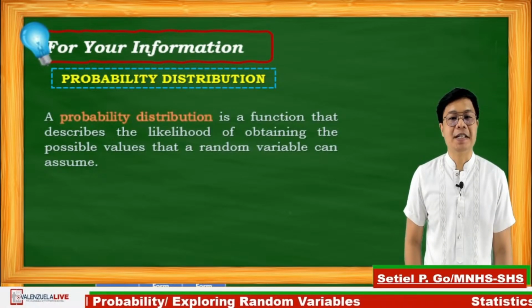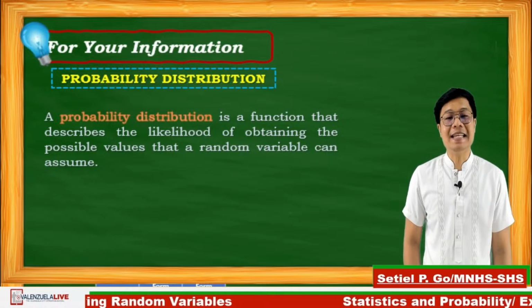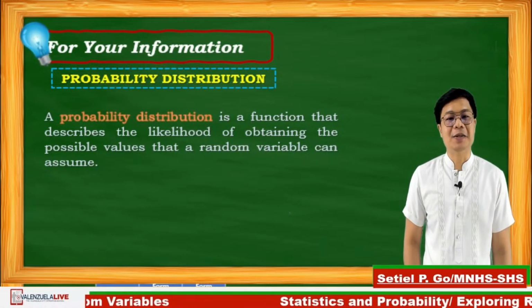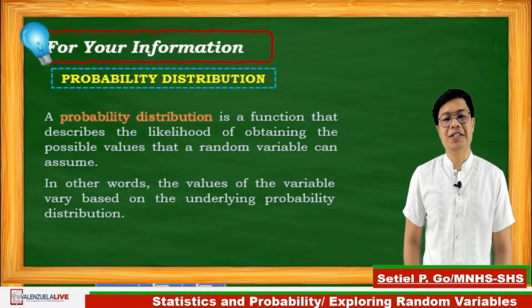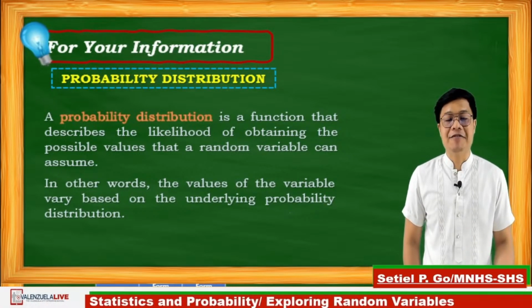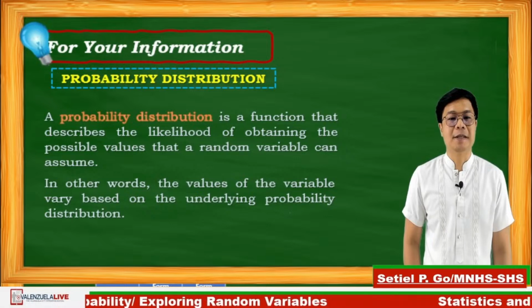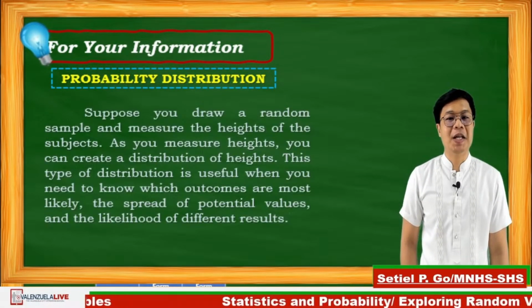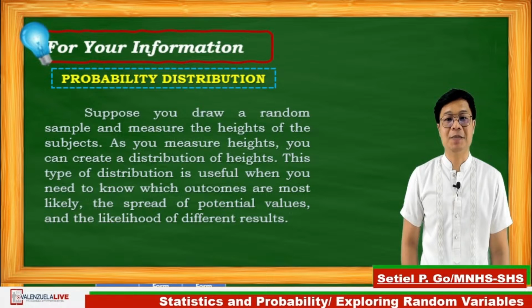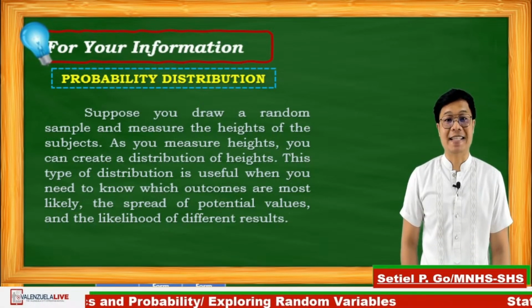Probability distribution is a function that describes the likelihood of obtaining the possible values that a random variable can assume. In other words, the value of a variable varies based on the underlying probability distribution. Suppose you draw a random sample and measure the heights of the subjects. As you measure heights, you can create a distribution of heights.